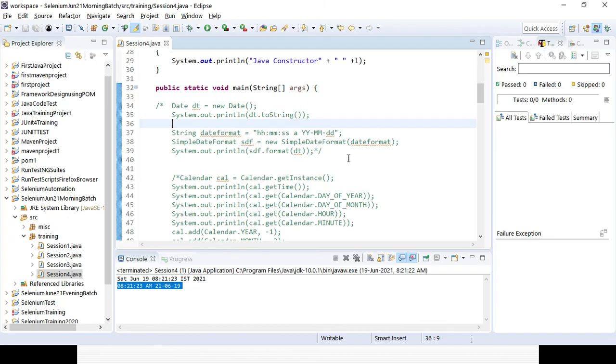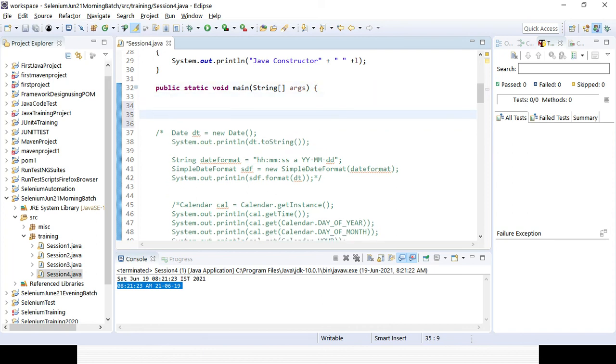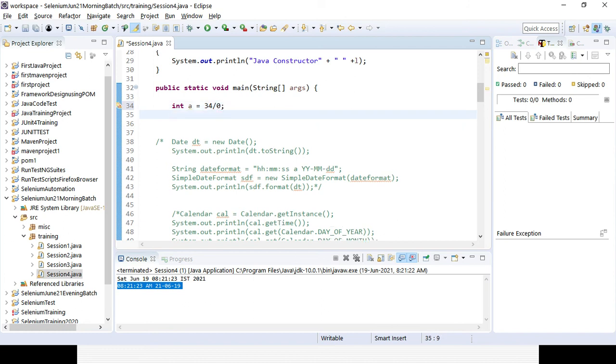Let's try to give a real-time example of the exception and the problem. Suppose I want to perform an operation. I am storing a variable, integer a, and I want to store 34 divided by 0. That is the operation I want to perform. There is no logical error and no syntax error, because that can be done. That is a value, that is a value, and an integer. I want to store the result.